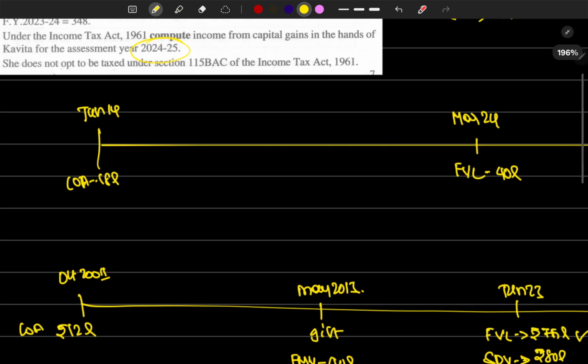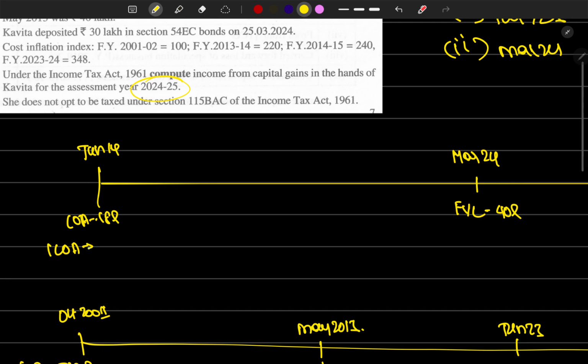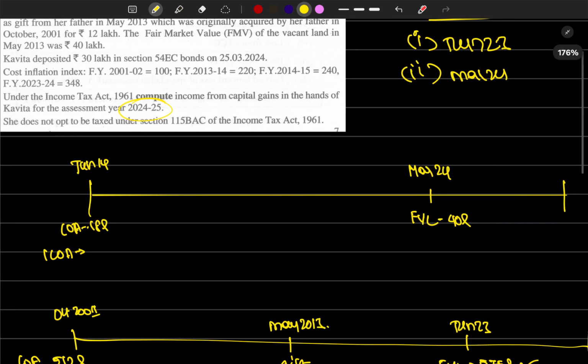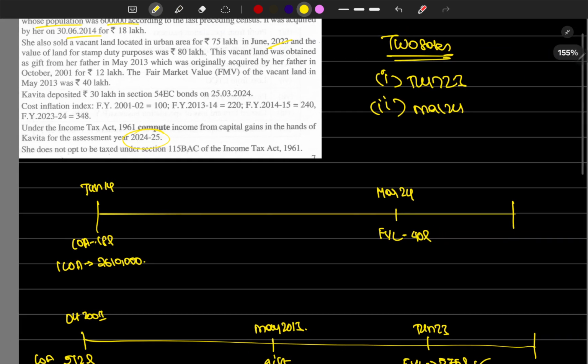So let's find out the indexed cost of acquisition. 18 lakhs divided by what's the CII for 13-14, which is 240, multiplied by the CII when it was sold, 348, which is 26 lakh 10,000. That is the indexed cost of acquisition.